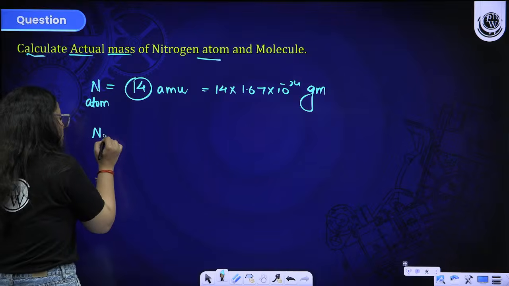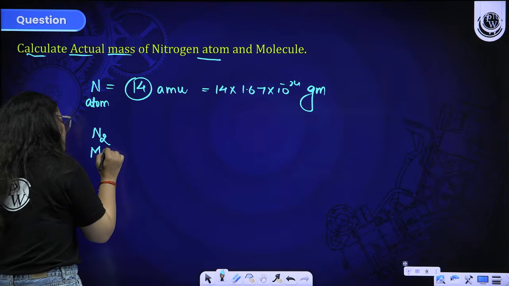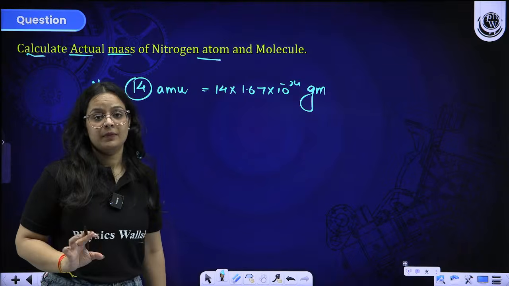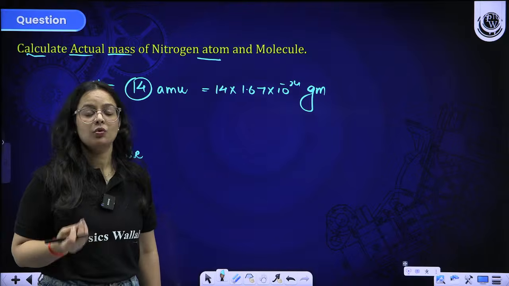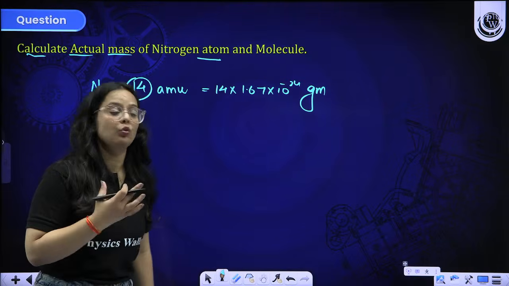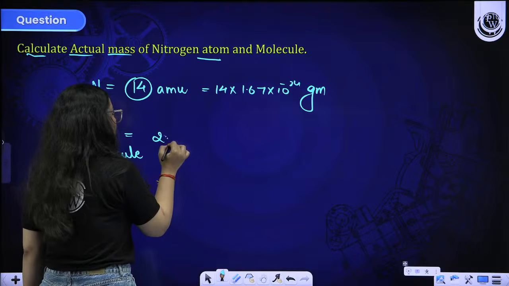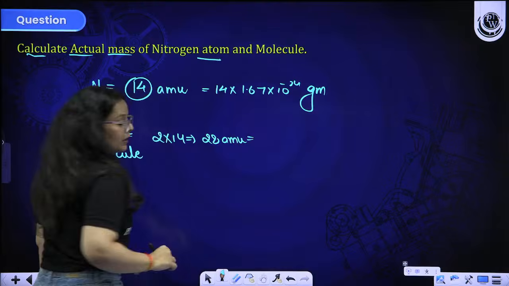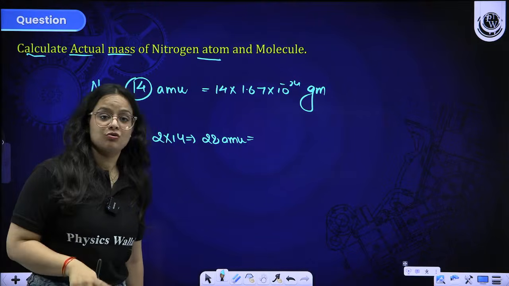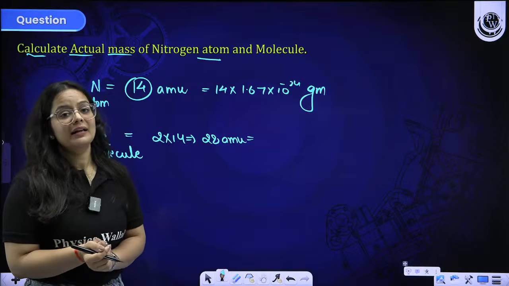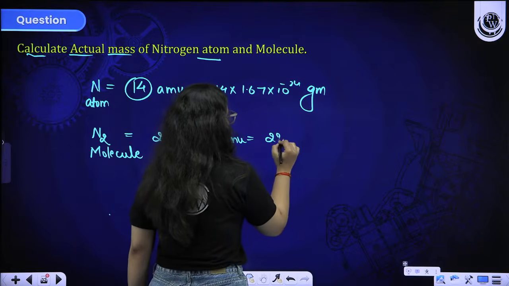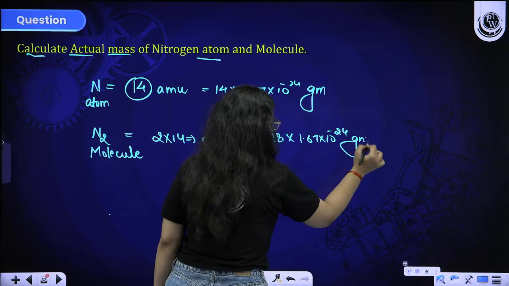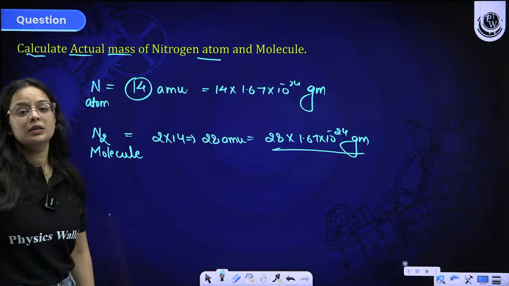If I ask you about the nitrogen molecule, you have to see how the structure actually exists. In the usual state, nitrogen exists as N2. So N2 means 2 into 14, that is 28 AMU. If I'm writing AMU, that means it is actual mass. If I want it in grams, it will be 28 into 1.67 into 10 raised to the power minus 24 in grams. This is how you have to answer your question.